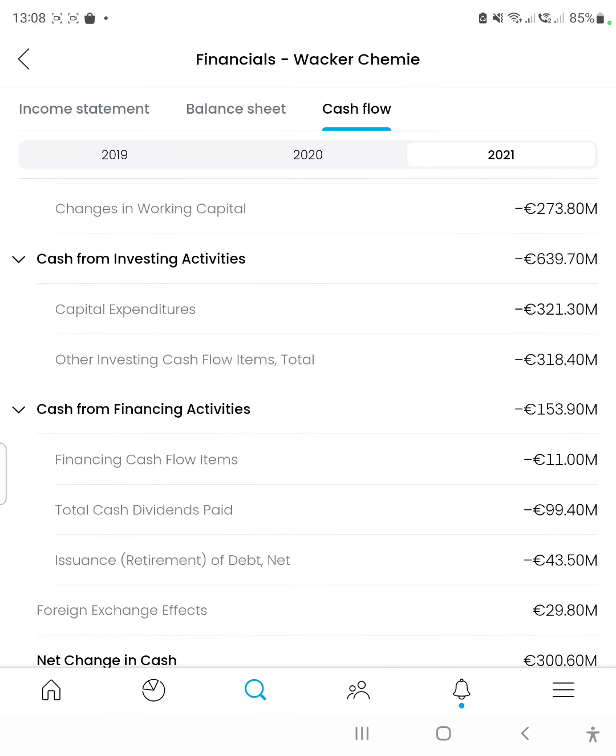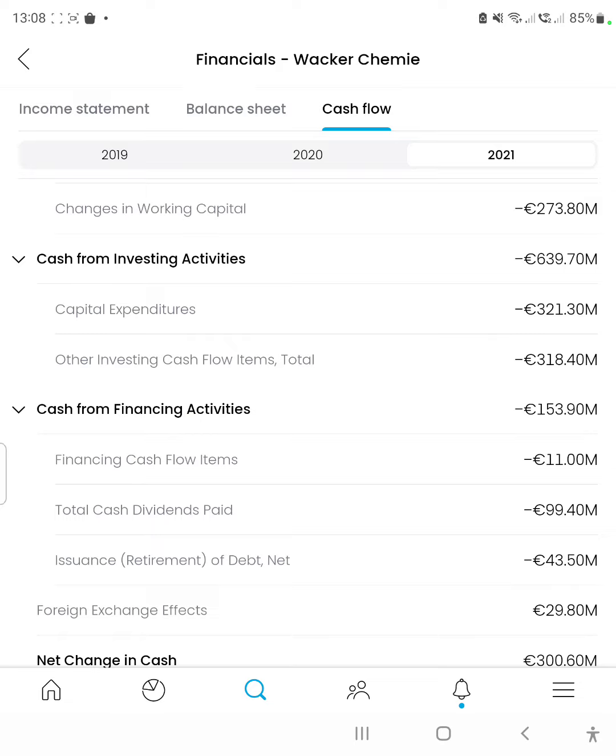Lastly, the cash flow from financing activities was negative 153 million euros, 99 million euros of which went to pay dividends to shareholders, which is actually quite a small amount of dividends to pay. That's probably why we saw such a small dividend yield. The issuance of debt was 43 million euros, so the company managed to reduce its debt burden by 43 million euros, which is really good.